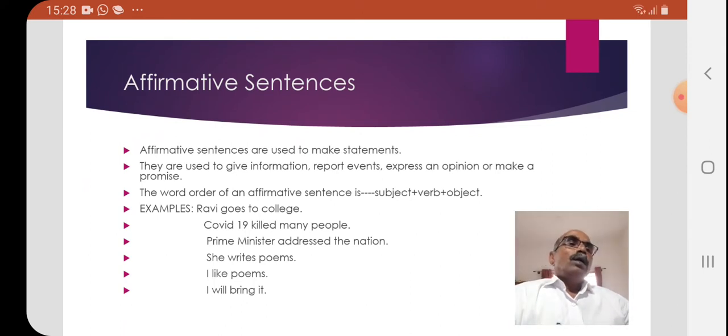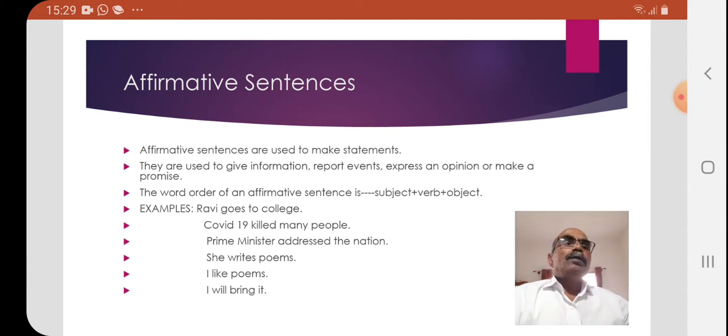Now, let's have a look at transforming affirmative sentences into negative sentences. An affirmative sentence is used to make a statement. That is, affirmative sentences are used to make statements. They are used to give information, they are used to report events, they are used to express an opinion, and they are used to make a promise.